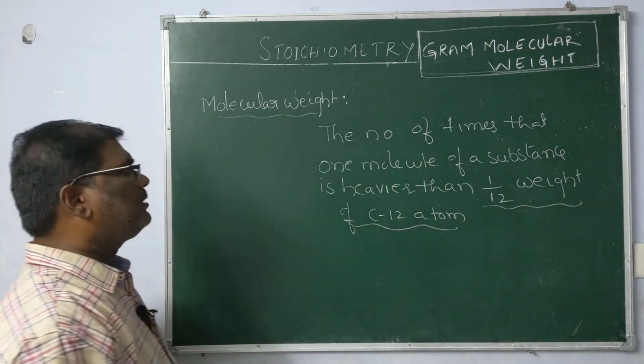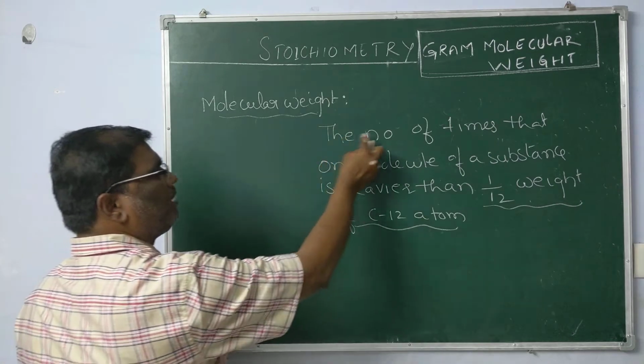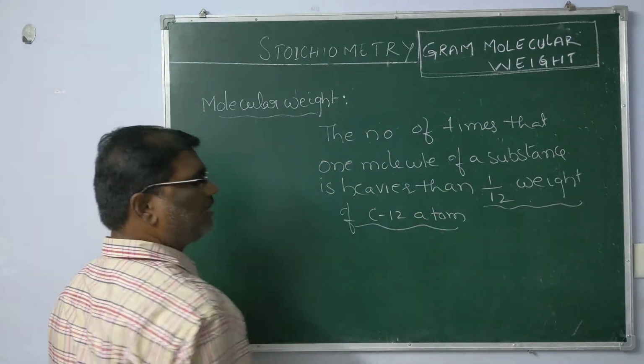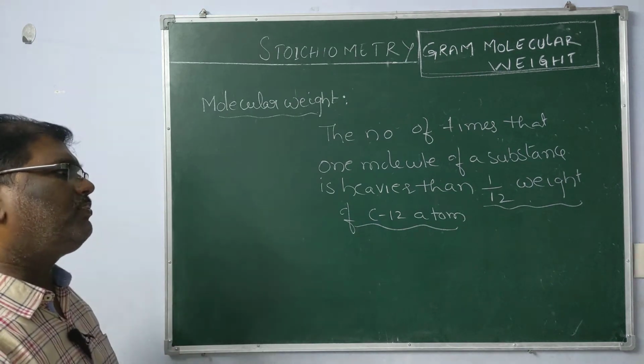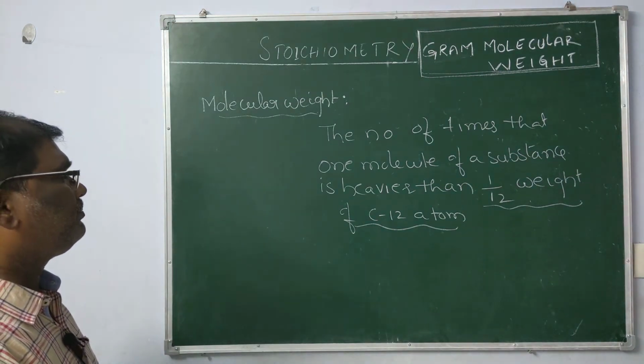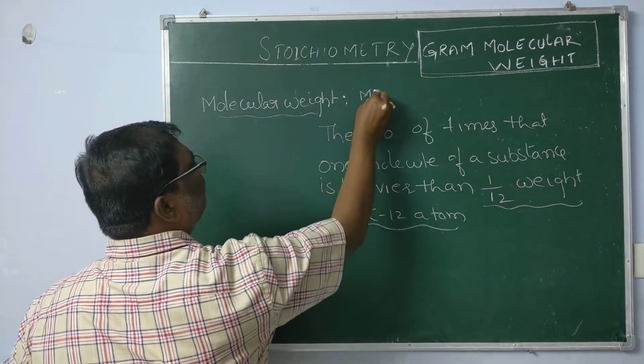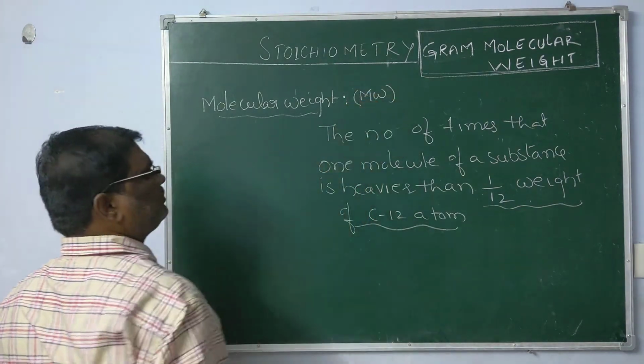I repeat once again. The number of times that one molecule of a substance is heavier than 1/12 of the weight of a C12 atom is taken as molecular weight. Simply we take it as MW.